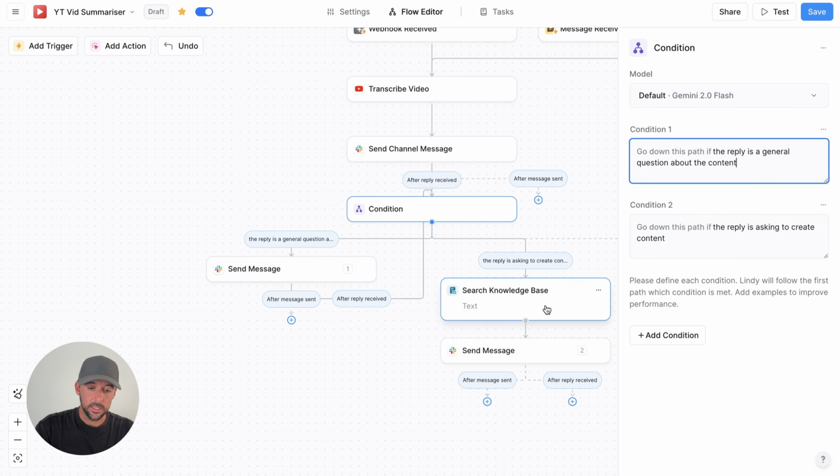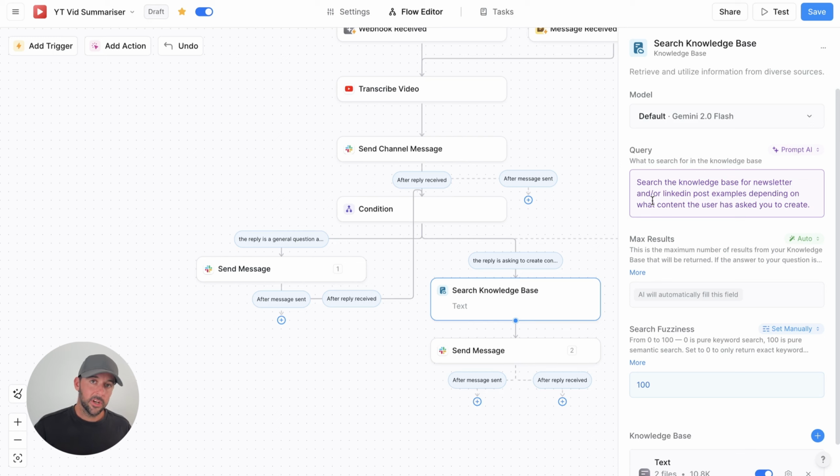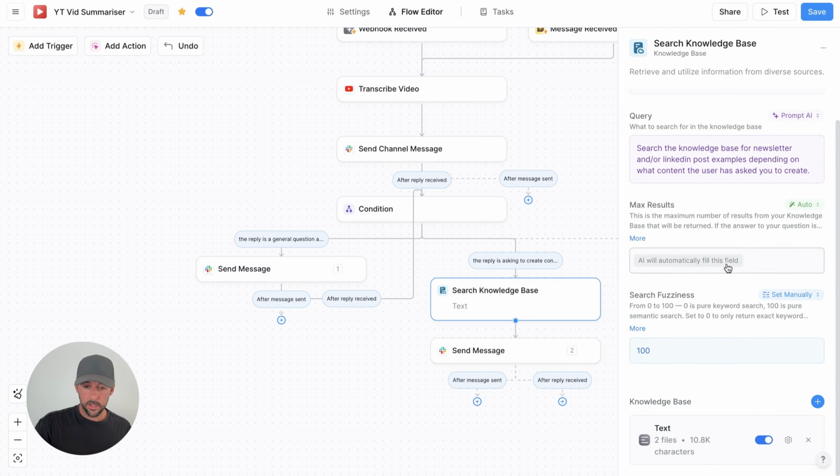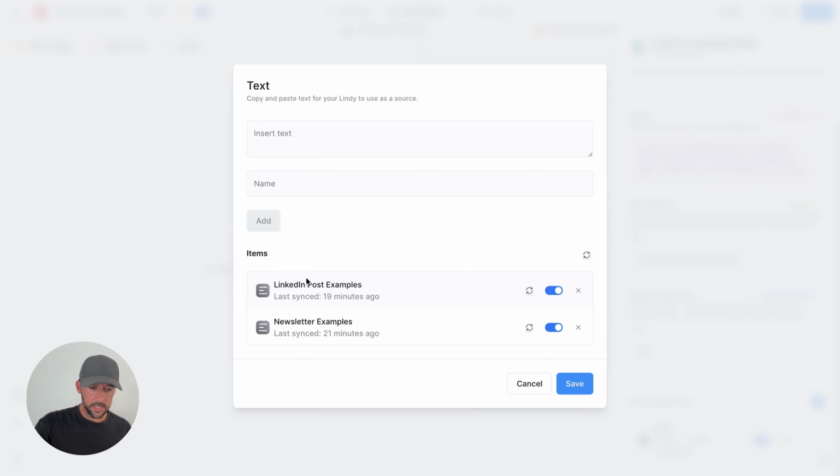The first one is a knowledge base. So the only two types of content that I'm going to ask the AI to create or draft for me are either a newsletter or a LinkedIn post. So when it comes down this path here, I've given it a knowledge base of existing LinkedIn posts and newsletters. So you can see down here in the knowledge base, there are a bunch of files. If I open this up, you can see I've got a file here which has 3 or 4 LinkedIn post examples. And then I've got a file here which is 3 or 4 newsletter examples that I've just loaded in to the agent.